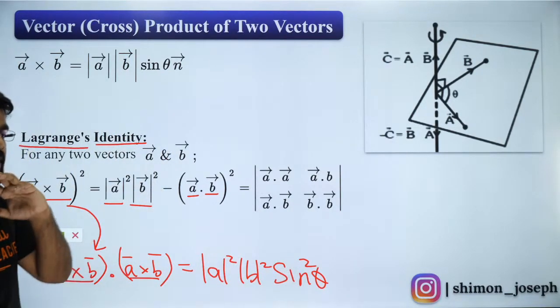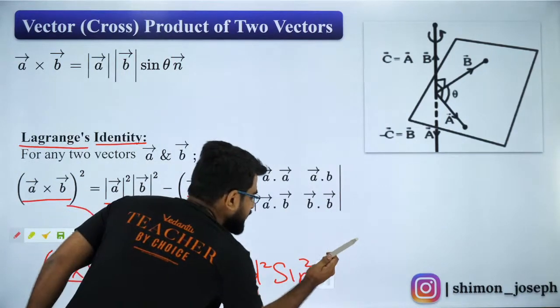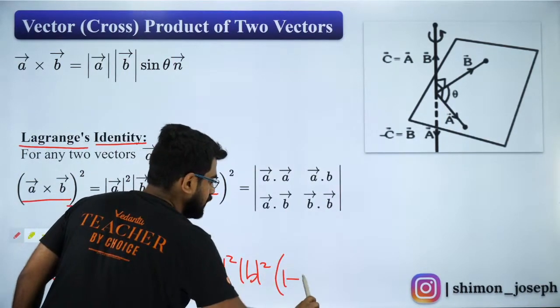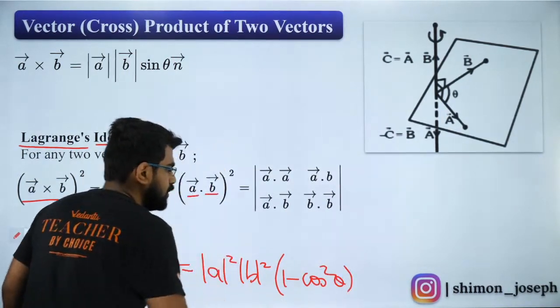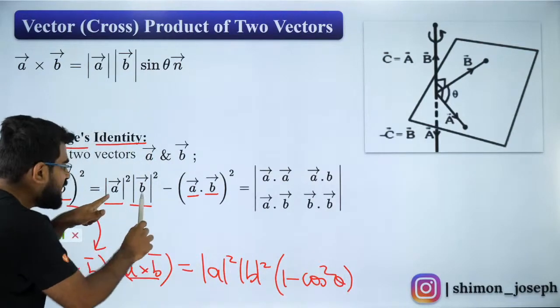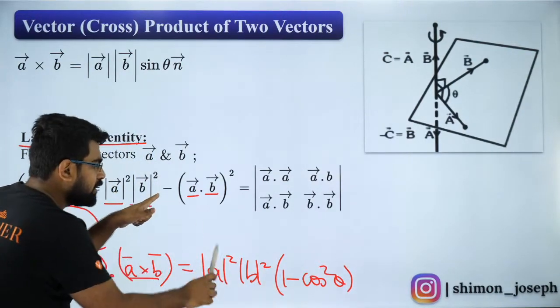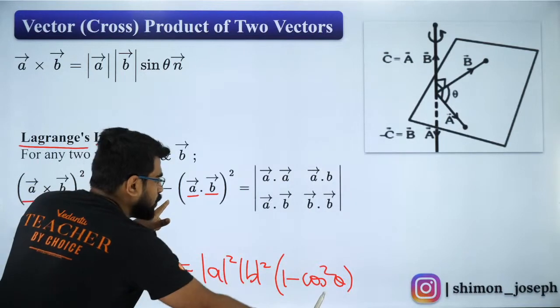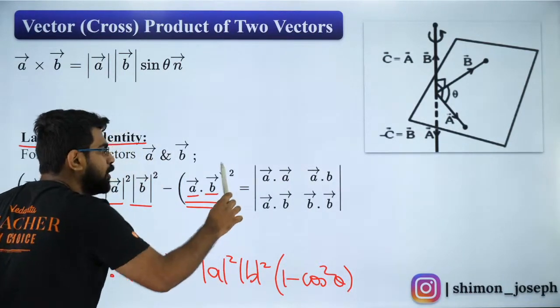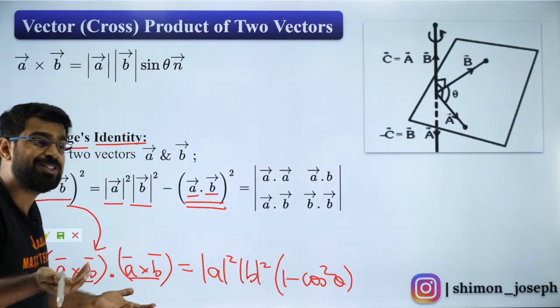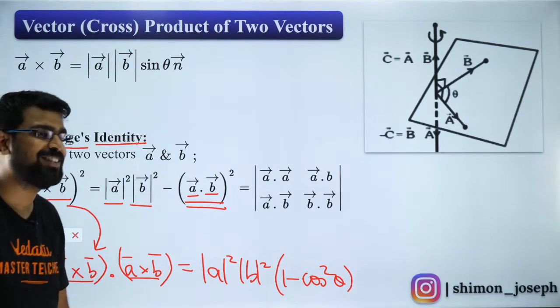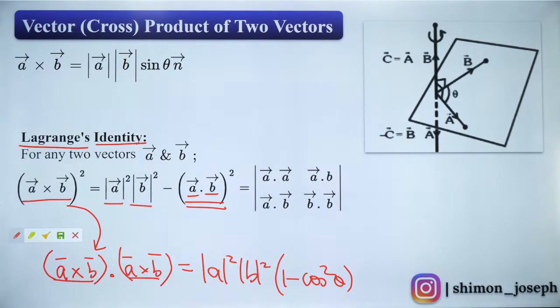Now sine square theta, I can write it as 1 minus cos square theta. So if I open it, I will get mod A square mod B square minus mod A square mod B square cos square theta, which is nothing but A dot B whole square. You understood the derivation also? As simple as that. Okay, I hope you guys liked it.